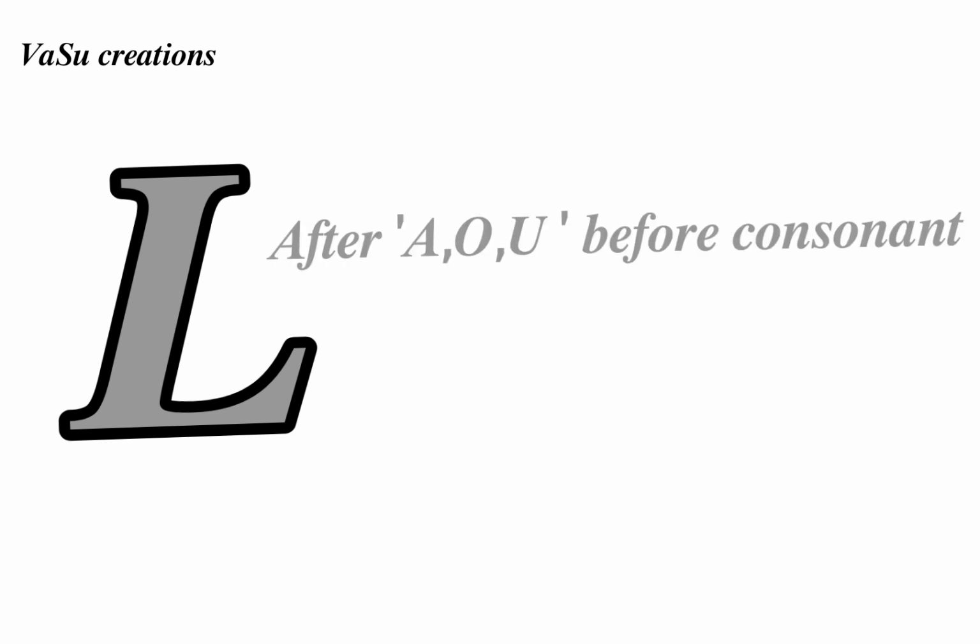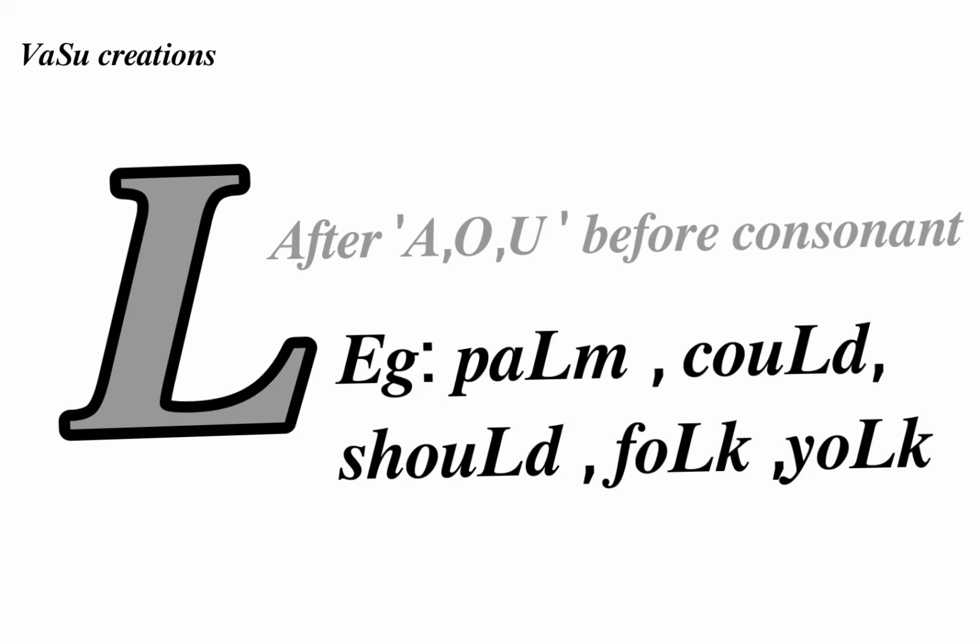The next letter is L. If we see the condition, L is not pronounced when it succeeds vowels like A, O, U and precedes any consonant. If you see the examples: palm, could, should, folk, yoke, etc. In all the above words, we will find that L is placed before a consonant and after a vowel. Then it indicates that L is a silent letter.